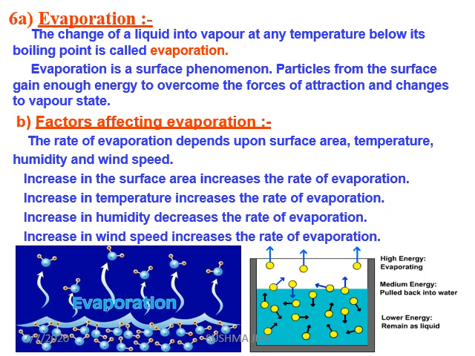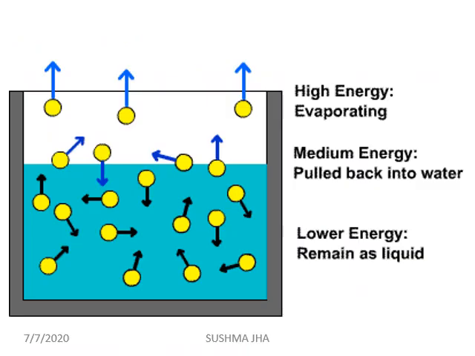Now, some of the factors which affect evaporation. The rate of evaporation depends upon the surface area. The larger the surface, the more the rate of evaporation will increase. Second is the temperature. With the increase of temperature, the rate of evaporation increases. Increase in humidity decreases the rate of evaporation, as water is already present in the atmosphere. An increase in wind speed increases the rate of evaporation. Now, in this diagram, you can see the high energy particles evaporate, medium energy particles are pulled back into water, and lower energy particles remain in the liquid form.